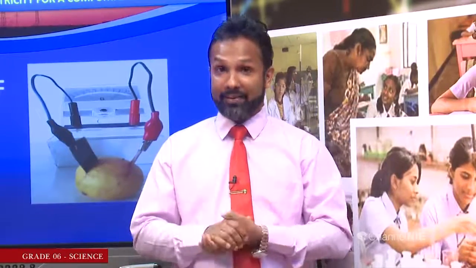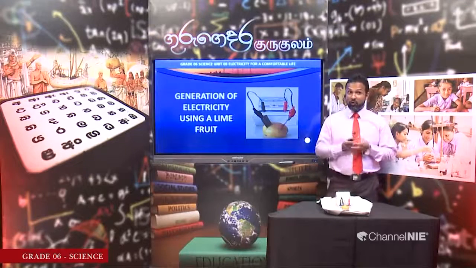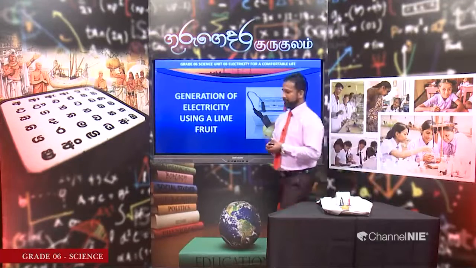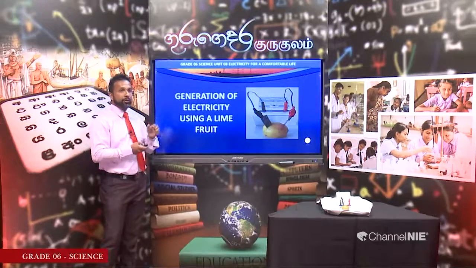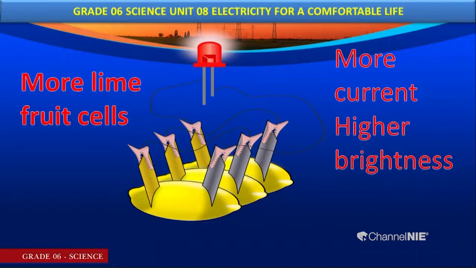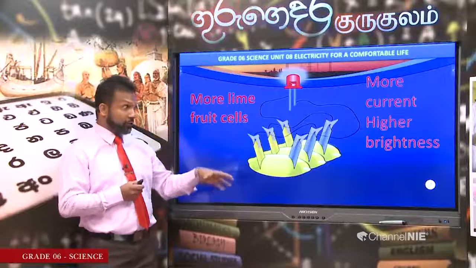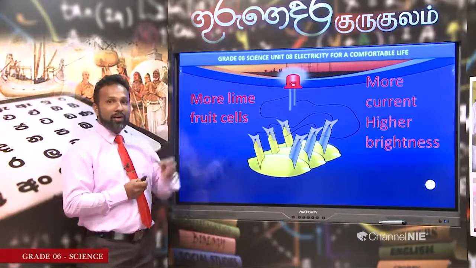You all can make this at home when you are free. It's a very simple and enjoyable activity. Right, my dear children. Let's move to the next example. Here you can understand that we produce electricity using a lime fruit. Okay, but we use only a single lime fruit. If you use more than one lime fruit, as shown in this diagram, 1, 2, 3. If you use 3 lime fruits by connecting them together in a single line, what will happen?